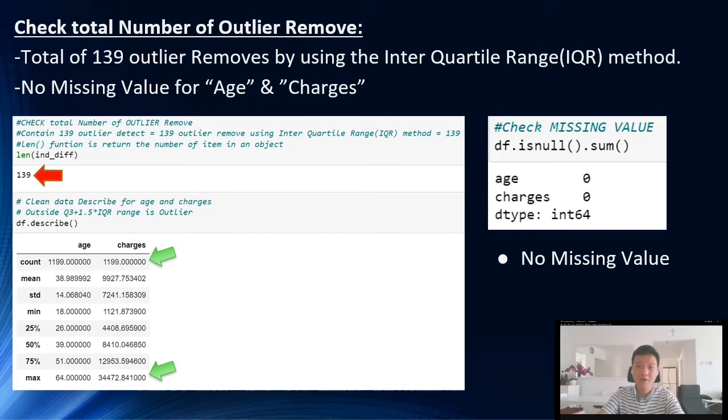Now we need to know whether we have any missing value. So we know that our missing value is 0 because we use data frame isnull dot sum. We have no missing value. Data set is complete.